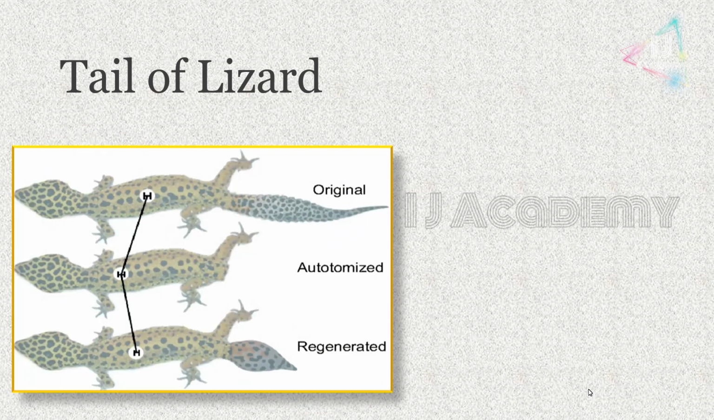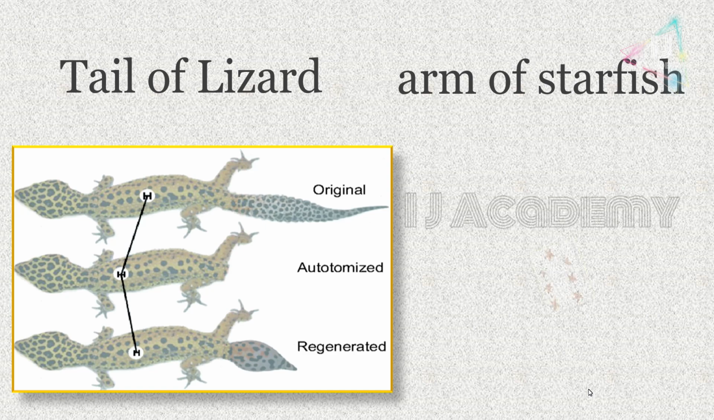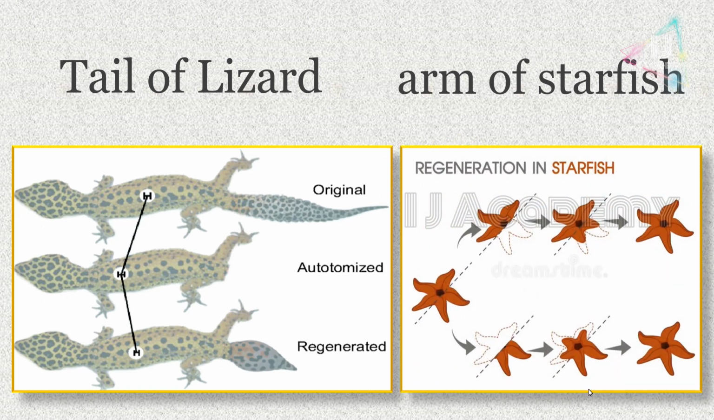So if the tail of the lizard is cut off, it has the ability to develop its lost parts. The same is the case for starfish. Starfish also has the ability to regenerate its lost arms.